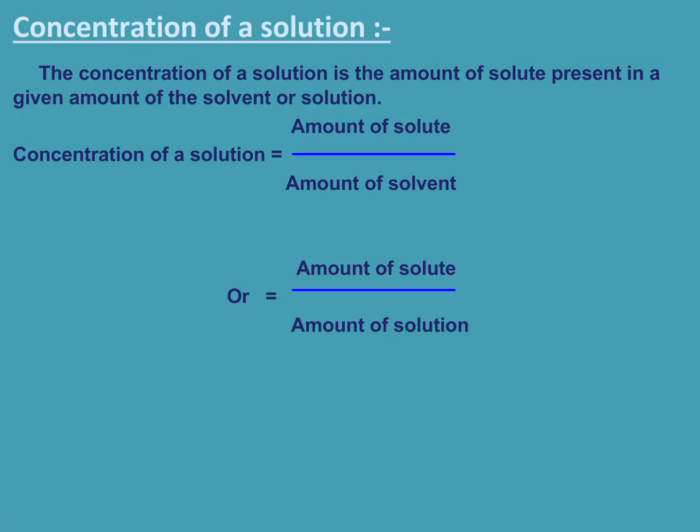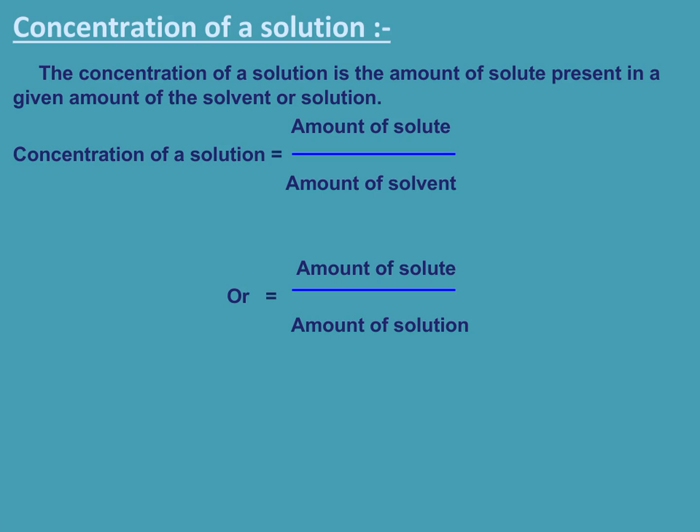Concentration of solution. The concentration of a solution is the amount of solute present in a given amount of the solvent or solution. In other words, the concentration of a solution may be expressed in terms of percentage by mass of solute per 100 gram of the solution. For example, 100% of that concentration of solution means the mass of solute by mass of solution into 100.